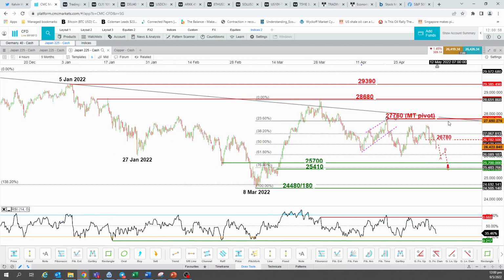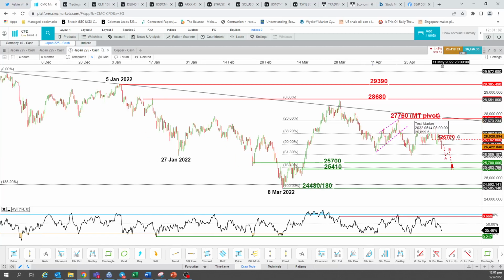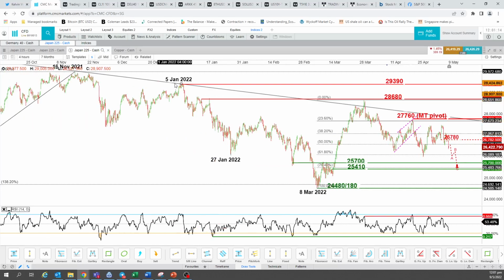However, if we have a 4-hour close above 27,760, then we could start to see a corrective bounce, a more pronounced medium-term corrective rebound towards a retest of the high of 30th of March at 28,680. Thereafter, potentially followed by the 5th of Jan 2022 swing high resistance at 29,390 here.